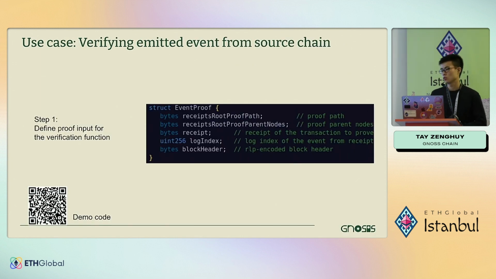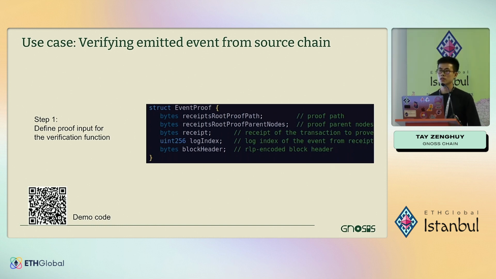So yeah, back to that emit events example. On the destination chain, how do we verify the state and the receipt are correct? In this example, we are going to verify the Merkle proof of the receipt is correct and also the block hash. First, we define the inputs of the proof. Here are the receipt related data that you fetch from the source chain.